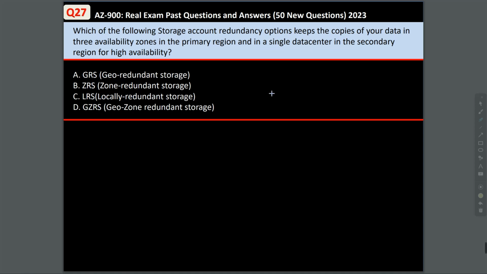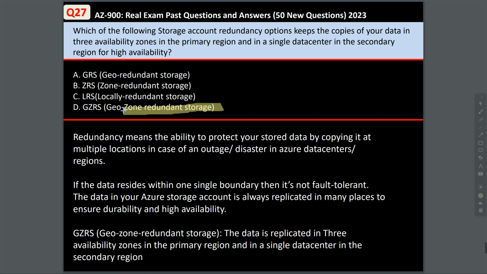Now, redundancy means the ability to protect your stored data by copying it at multiple locations in case of an outage. If the data resides within one boundary, then it is not fault tolerant. The data in your Azure storage account is always replicated in many places to ensure durability and high availability. The answer to this question is geo-zone-redundant storage. The data is replicated in 3 availability zones in the primary region and in a single data center in the secondary region. Every other option is incorrect.